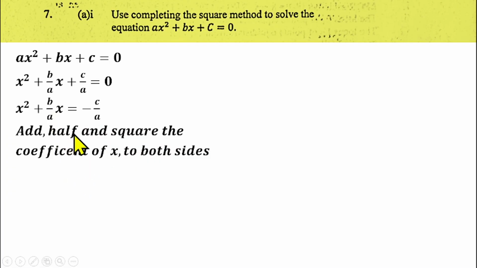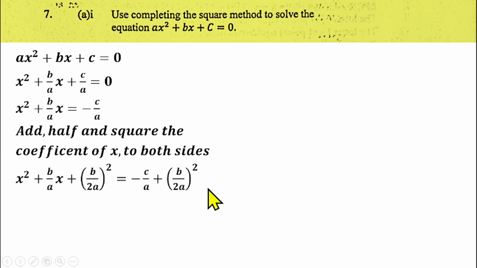So you have to half it. If you half b over a, what would that give us? That will give us b over 2a. Then you have to square it again. So that will give us b over 2a all squared. So that is what we are adding to both sides. If I add it here, I'll have s squared plus b over a s plus b over 2a squared. And I'm going to add it to this side as well. So that means I'll have something like this now, which I believe is clear to you.